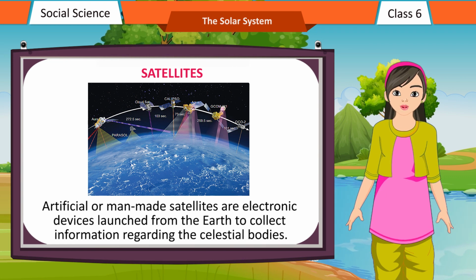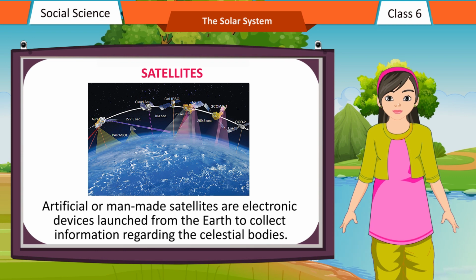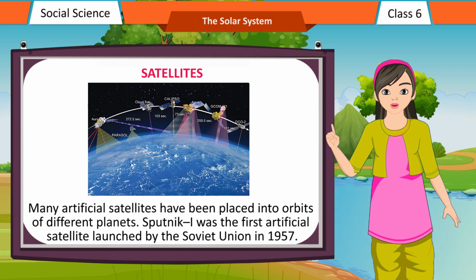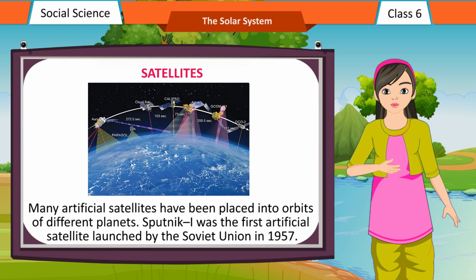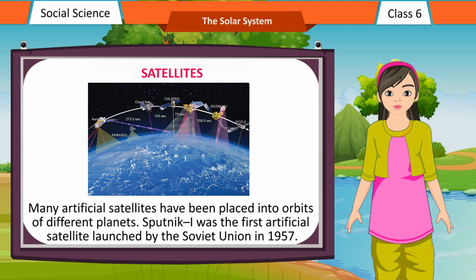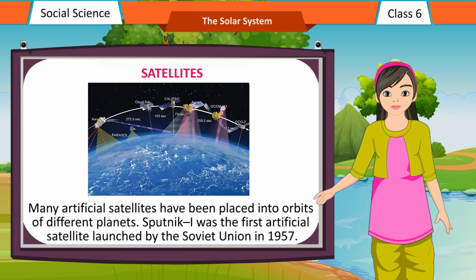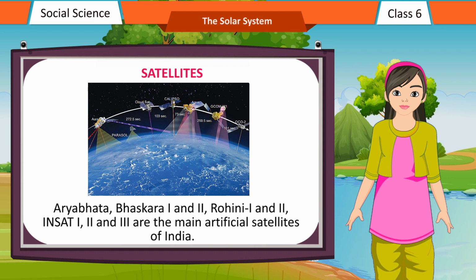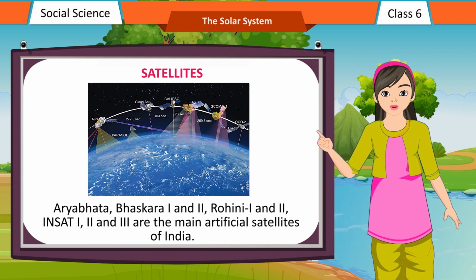Artificial or man-made satellites are electronic devices launched from the Earth to collect information regarding the celestial bodies. Many artificial satellites have been placed into orbits of different planets. Sputnik 1 was the first artificial satellite, launched by the Soviet Union in 1957. Aryabhatta, Bhaskar 1 and 2, Rohini 1 and 2, and Insat 1, 2 and 3 are the main artificial satellites of India.